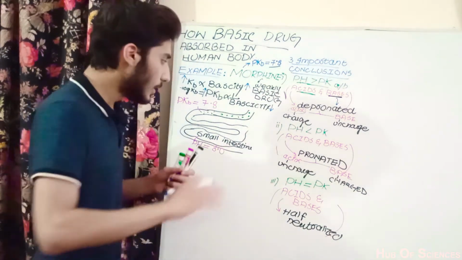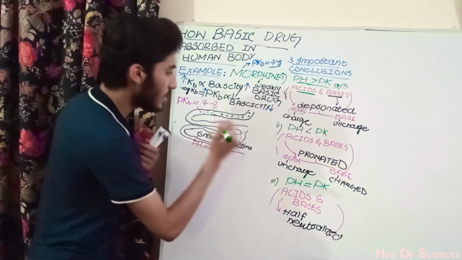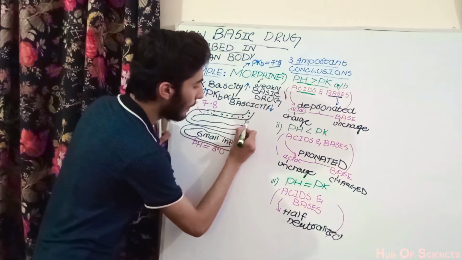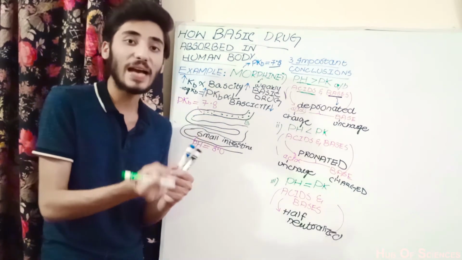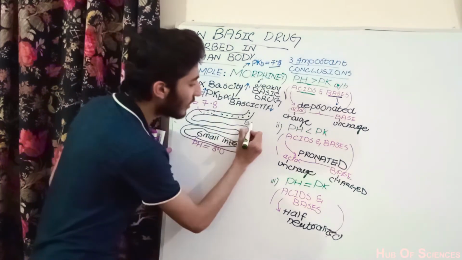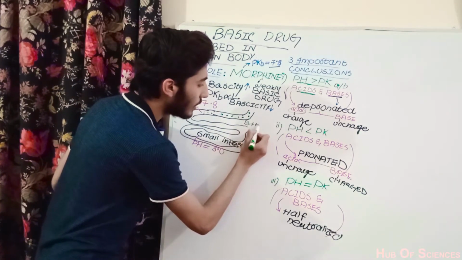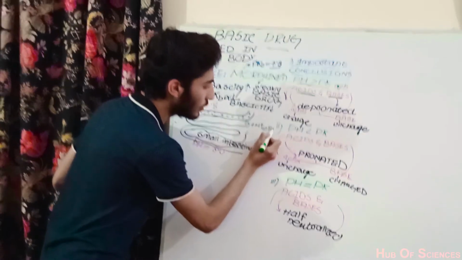Why are we saying this? Suppose this is the morphine, and we write morphine as B. This B is the base, and we all know that bases are those substances which have a tendency to accept protons. So this base will accept a hydrogen ion and form BH positive.